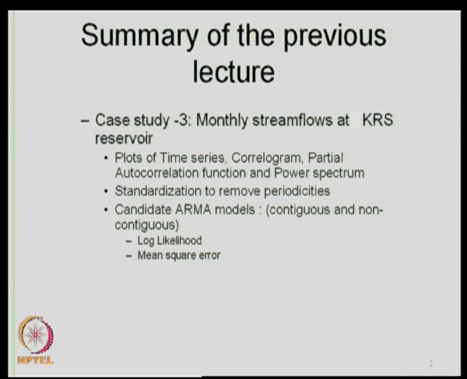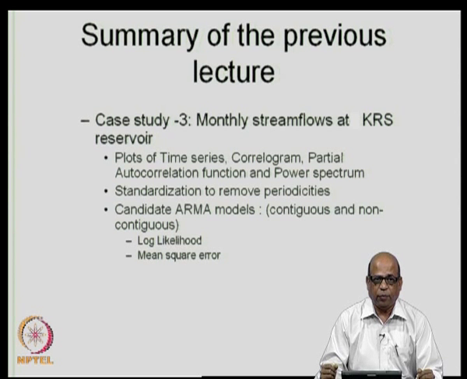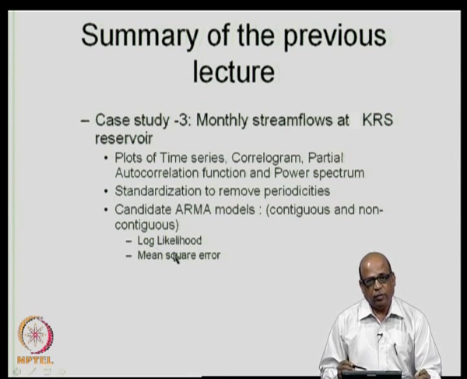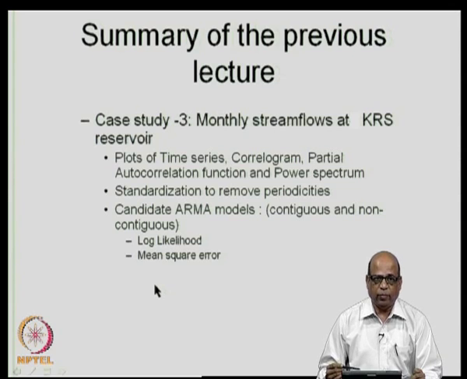In today's lecture, we have chosen one model corresponding to the maximum likelihood criterion. This model turned out to be the ARMA 4,0 model for the Kaveri monthly stream flows. We also chose one model corresponding to the minimum mean square error. This model turned out to be the ARMA 1,0 model for the contiguous type of models that yielded the minimum mean square error.